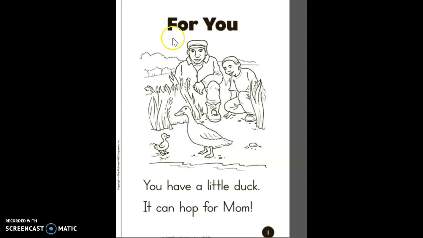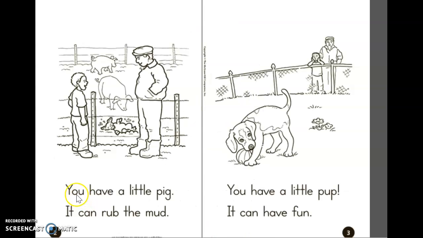I'm going to start with the title. For You. You have a little duck. It can hop for Mom. You have a little pig. It can rub the mud. You have a little pup. It can have fun.